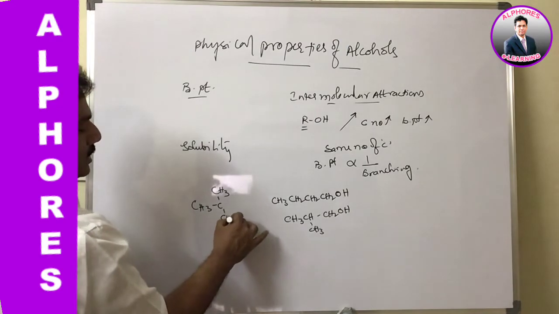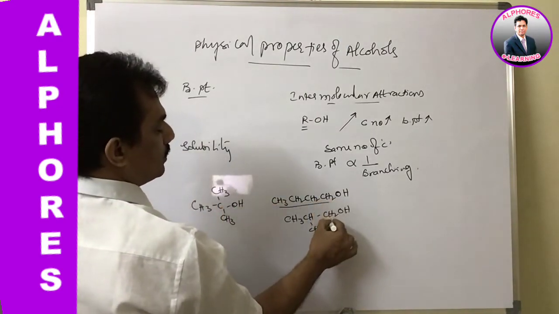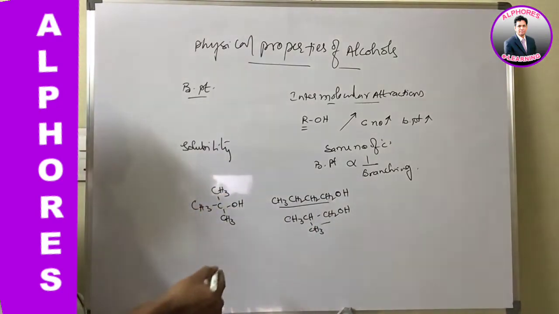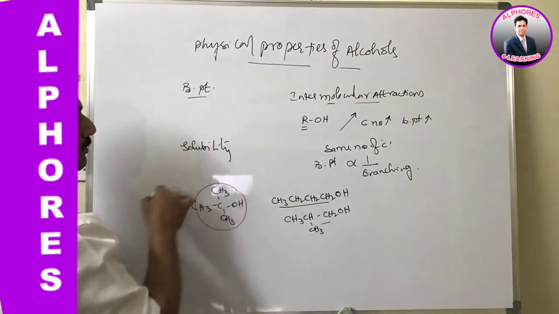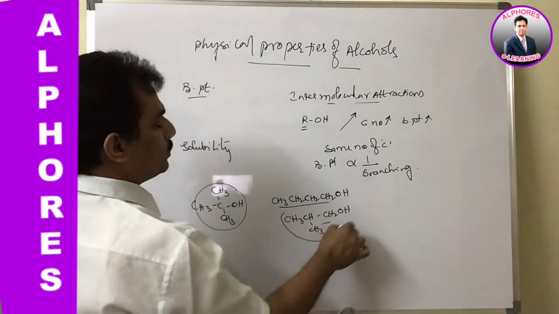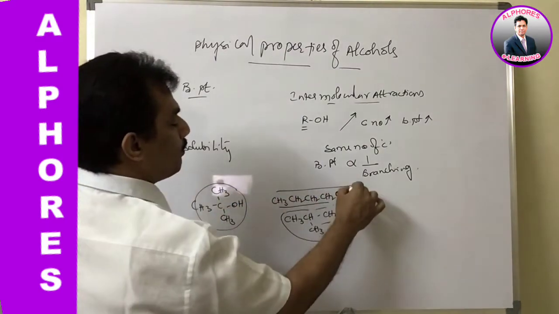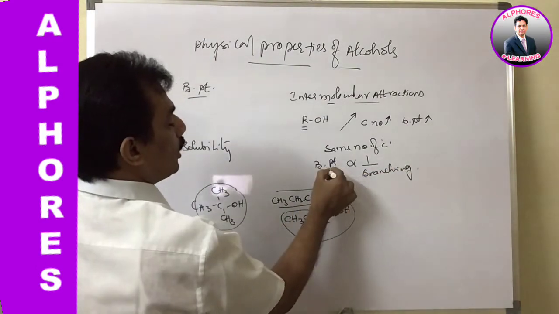In these three cases, if we observe, here less branching, here somewhat branching is increasing, and in this case still more branching. As the branching increases, the molecule is converting into spherical, and that is nothing but surface area is decreasing when compared to this. And because of that, with increasing branching, boiling point decreases.